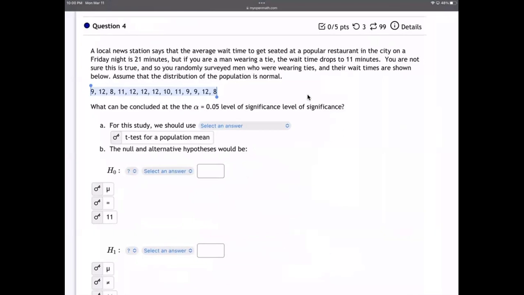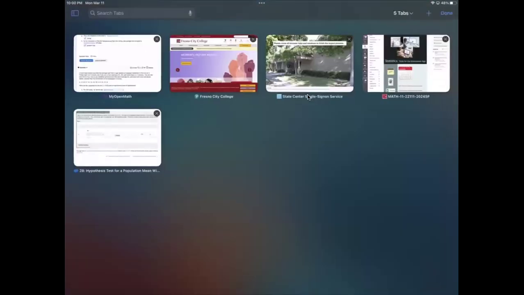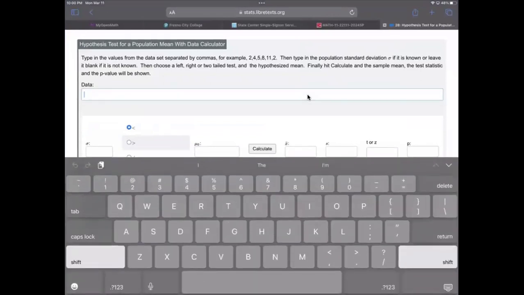And then now we'll go back to the problem and we'll put our cursor in the data box, hold down Control or Command again and hit V, like value for paste. And it will paste it. And there it is. They've already got the commas between them. If they didn't have the commas, we have to put them between there. The spacing is fine. Just leave it.